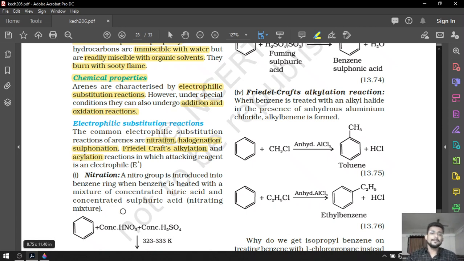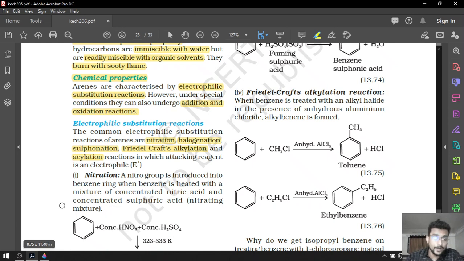So a total of 5 different reactions for the chemical properties of benzene. Nitration means NO2, halogenation means Cl, Br, I, sulfonation means SO3H, alkylation means CH3, C2H5, C3H7, acylation means COCH3, COC2H5, COC3H7, like that.